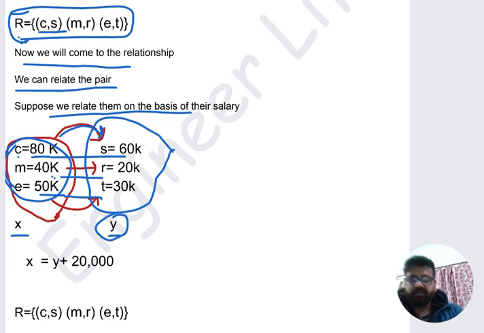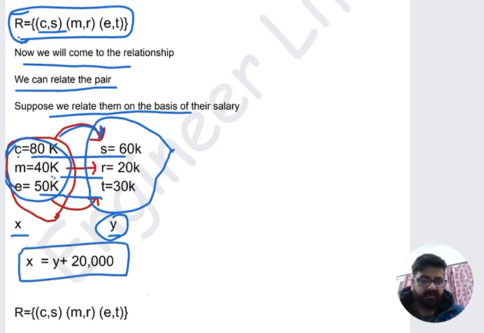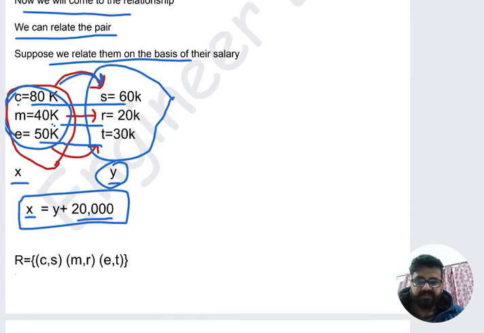Okay. So now I can develop the relationship, and I develop the relationship in this form, that all X are 20,000 more than all Y. All values of X, those are C, M and E, are 20,000 more than the values of Y, and the values of Y are S, R and T. So this was the subset, and this is the roster or tabular form.